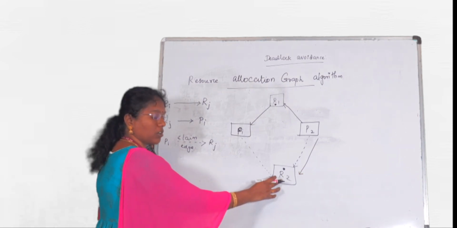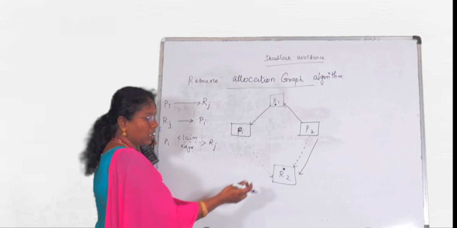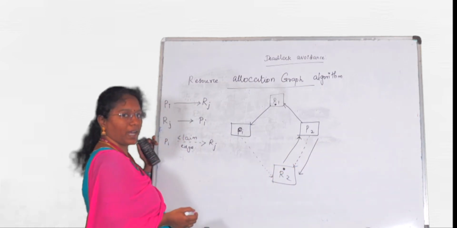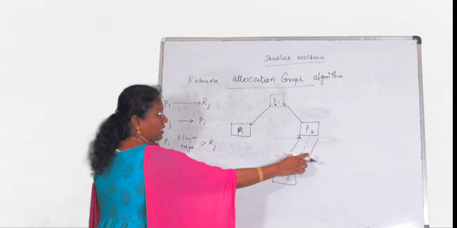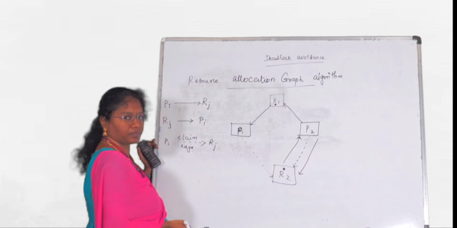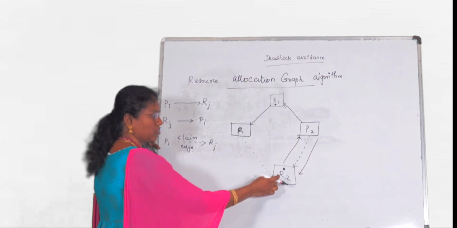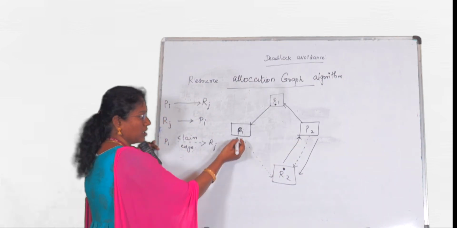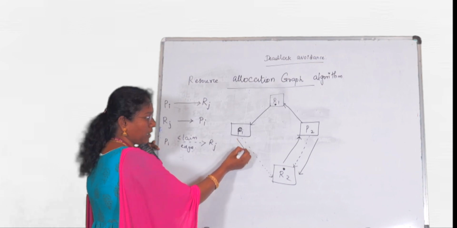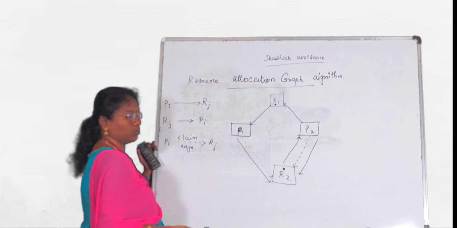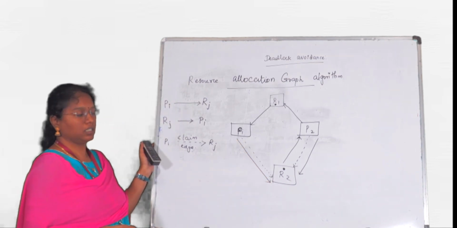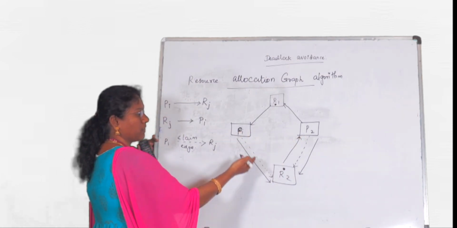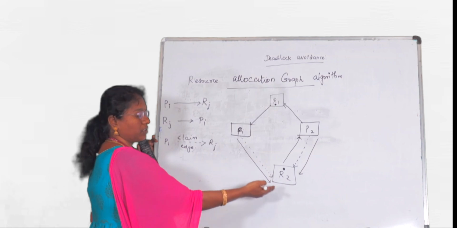Consider this resource R2 is free. Yes, of course it is free, and if it is allocated to the process P2, what happens? The request edge has been changed to an assignment edge. Yes, resource R2 is assigned to P2. But if the process P1 is also requesting for R2, what happens here? Just now we have allocated this resource R2 to P2. At the same time, this P1 is also requesting for the resource R2.